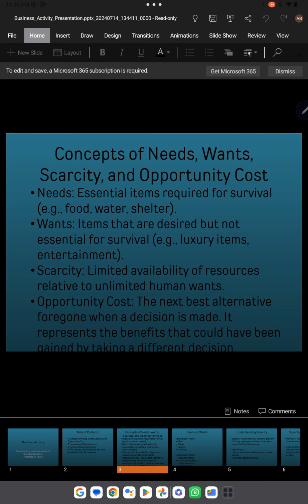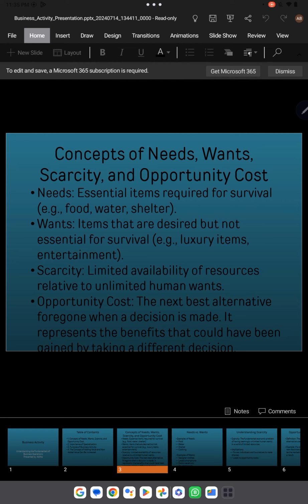And we know that we have four factors of production, and it is also part of your economics O Levels syllabus. There is always limited availability of capital, labor, land and enterprise. Because of all these reasons, we can say that there is always scarcity, and this is the proper definition of scarcity: there is always a limited availability of resources relative to unlimited human wants.